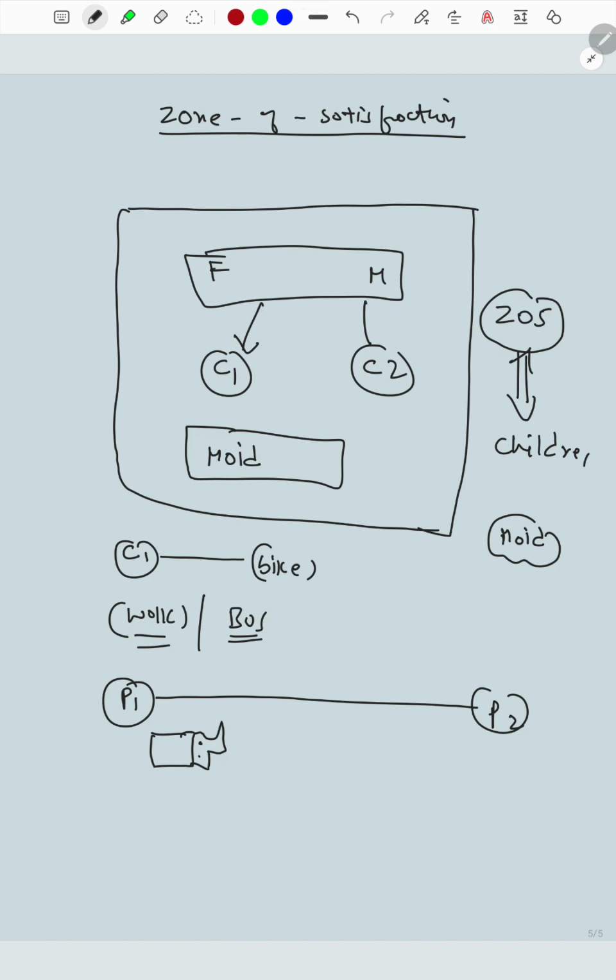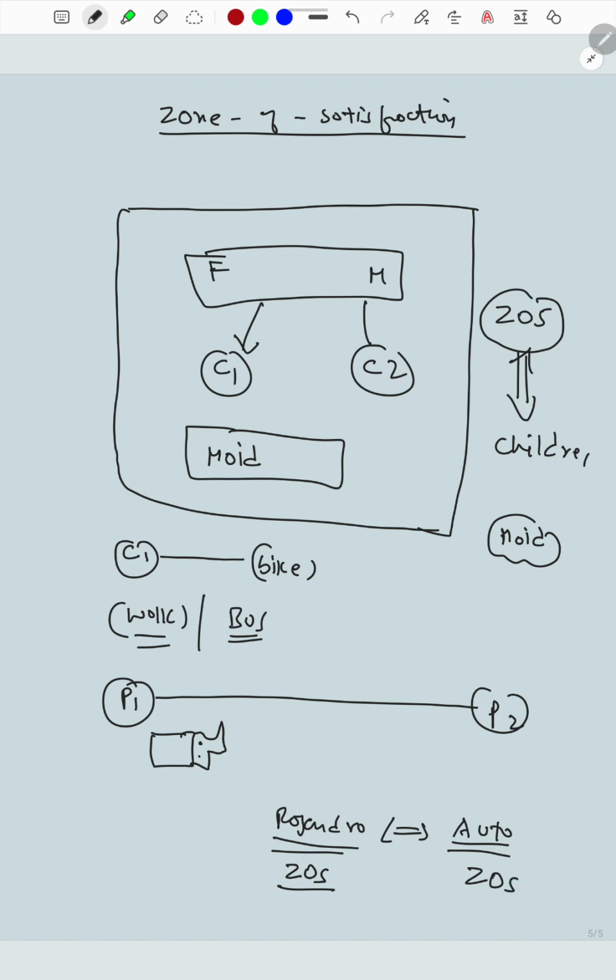Now the mindset of Rajendra is different from the mindset of the auto person. As a consequence, the zone of satisfaction of Rajendra is different and the zone of satisfaction of the auto wala person is different.